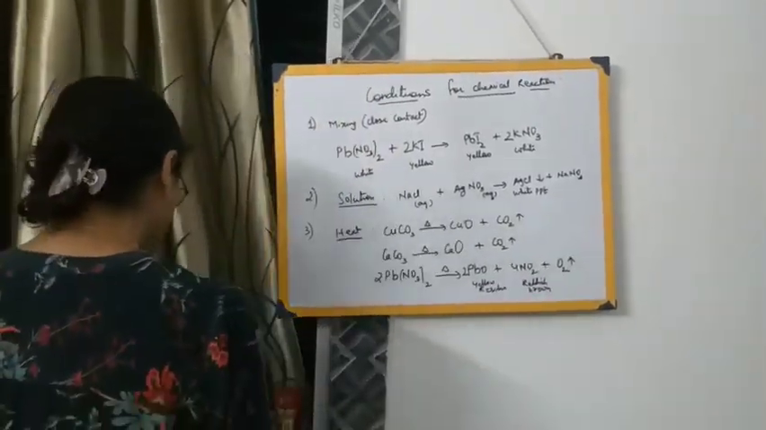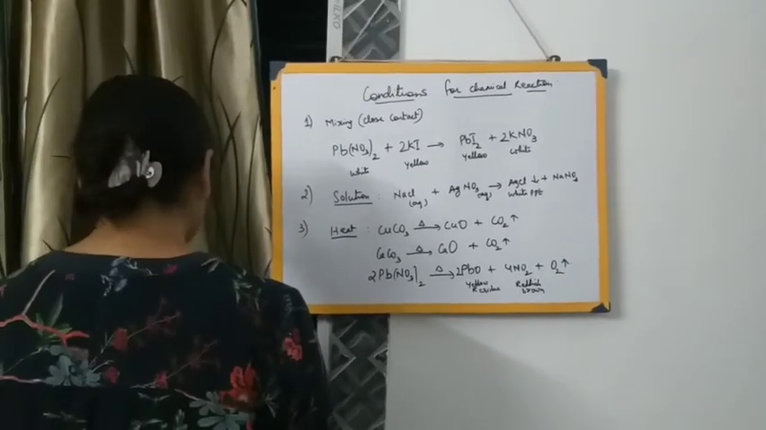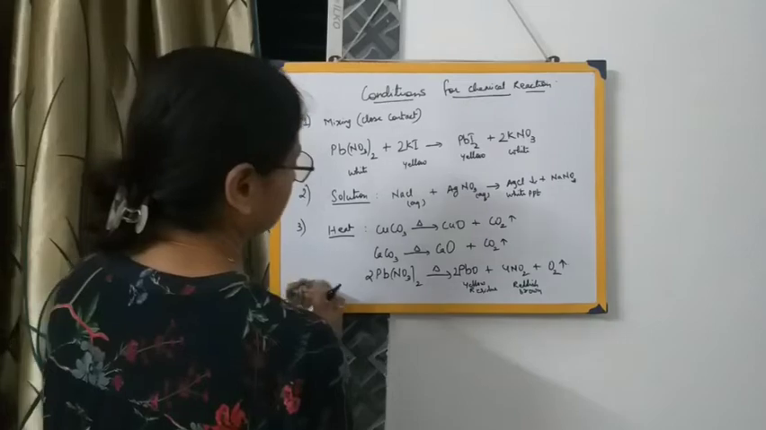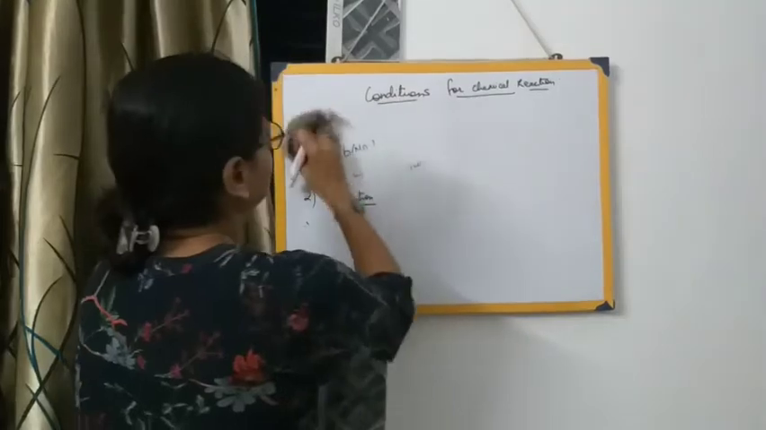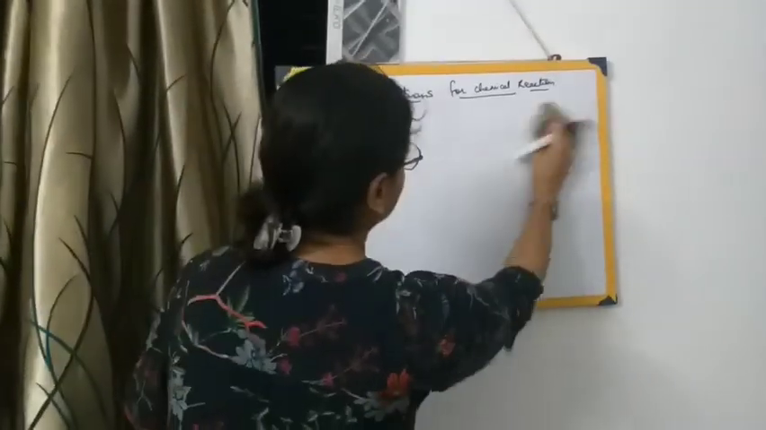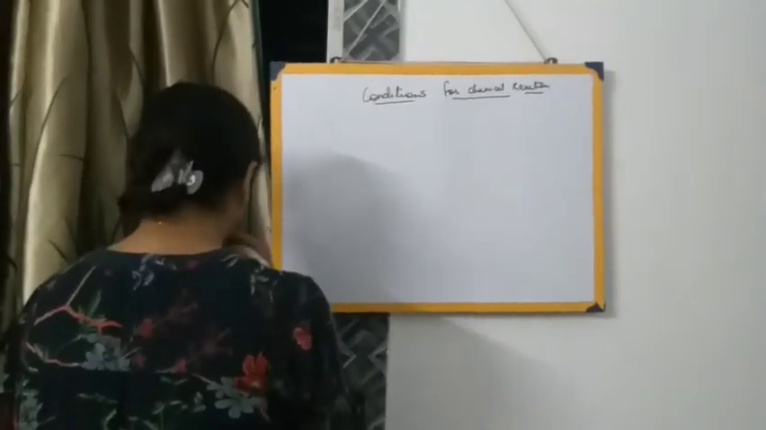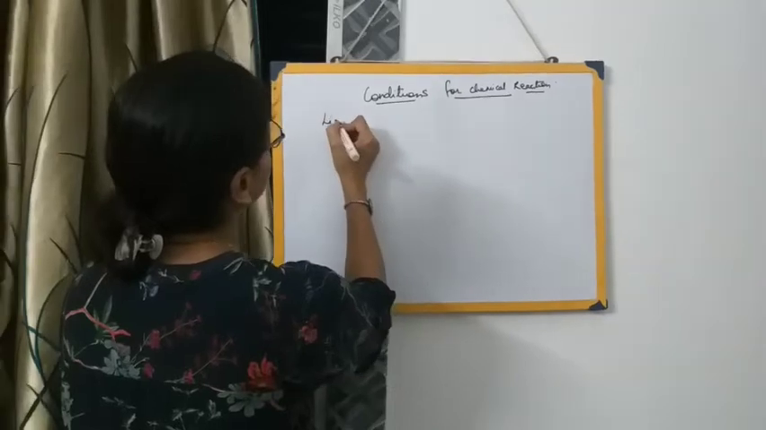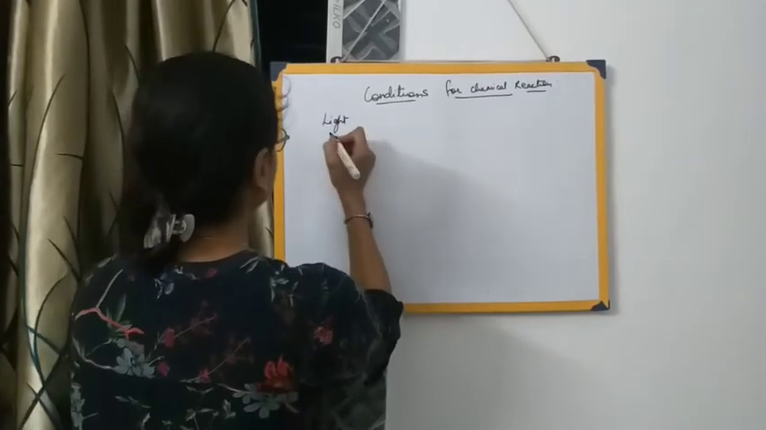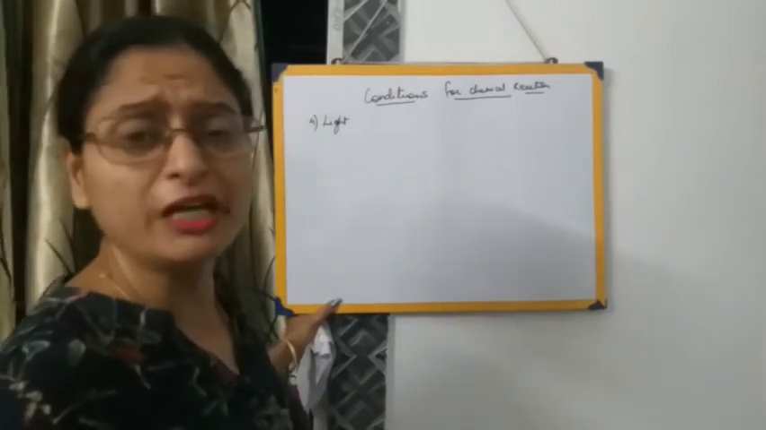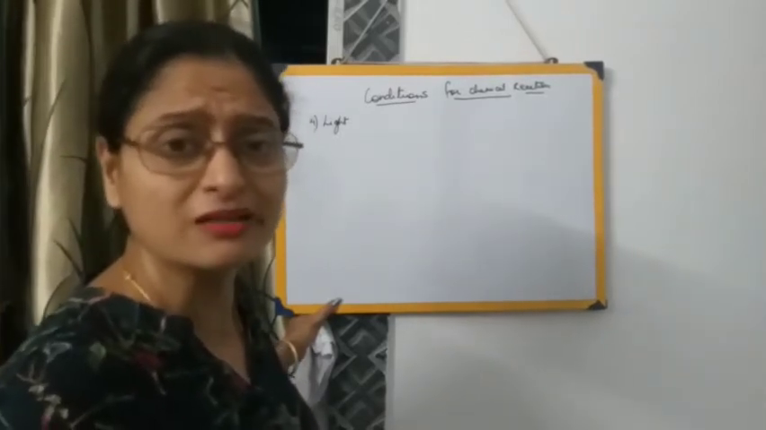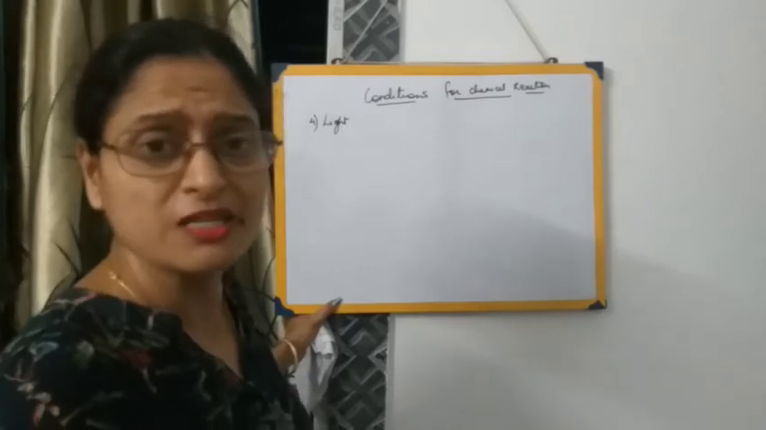Okay, we proceed further. The next condition is light. So this was our fourth condition, that certain reactions take place only in the presence of light. And you all are familiar with that particular example. You all know what reaction takes place in the presence of light.